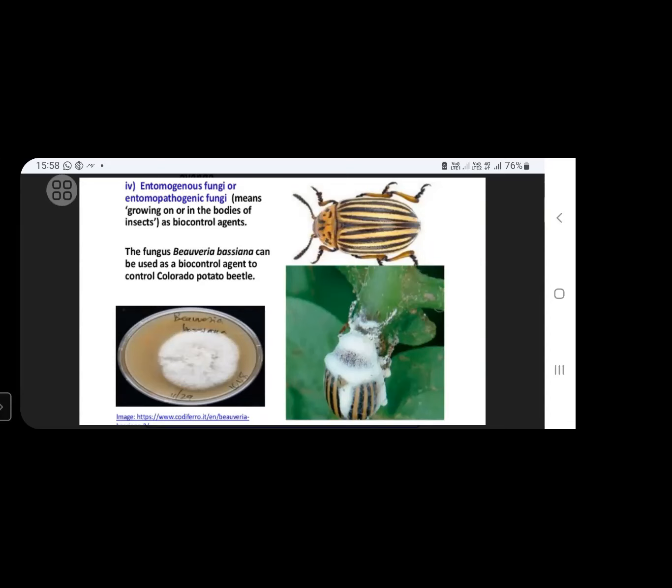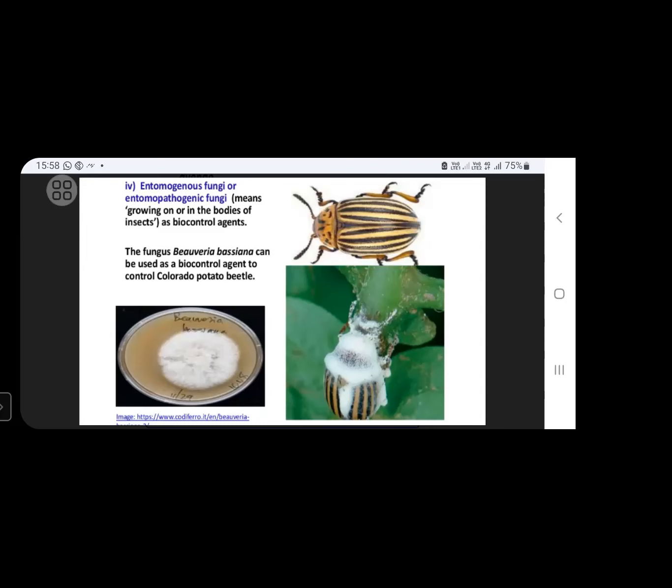Here one example I will give you, then you will remember this entomopathogenic fungi clearly. That fungus name is Beauveria bassiana species. What is that fungus name? Beauveria bassiana. This fungus is used as a biocontrol agent. Here this Beauveria bassiana fungus is used to control Colorado potato beetle.